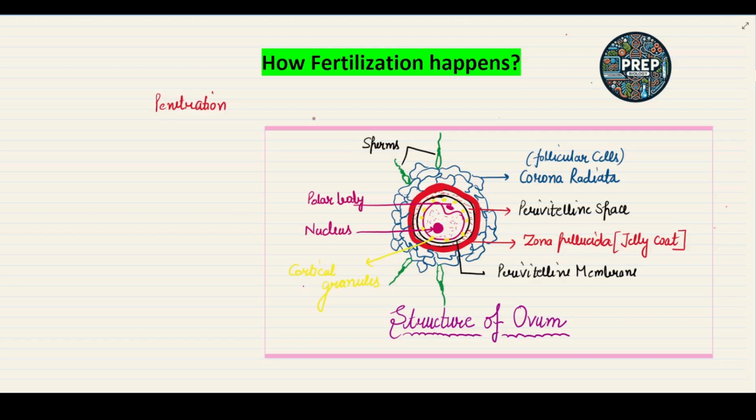So we know that the secondary oocyte is formed from the primary oocyte.